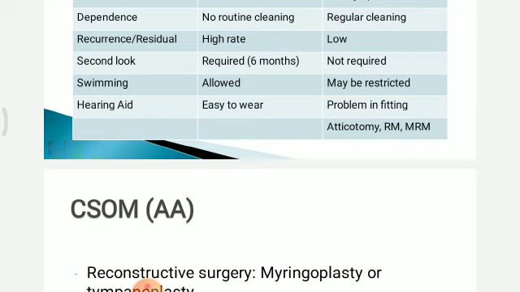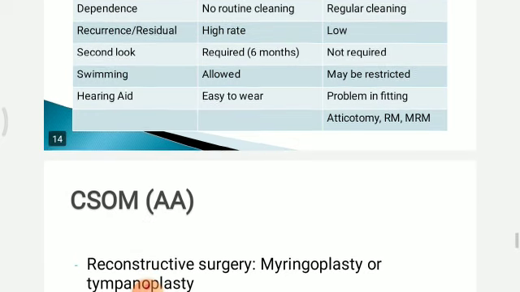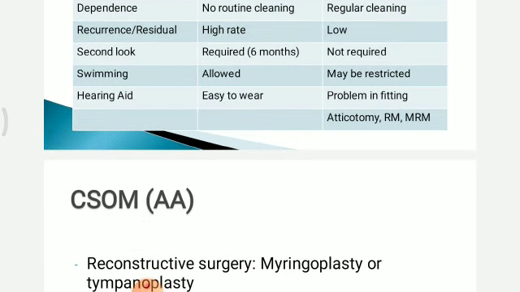Hearing aid is easy to wear in canal wall up because physiology is not much disturbed, but in canal wall down procedure, if we advise hearing aid, it creates problem in fitting.